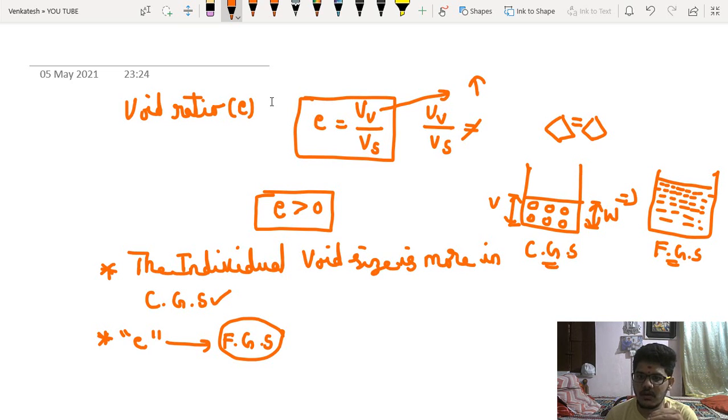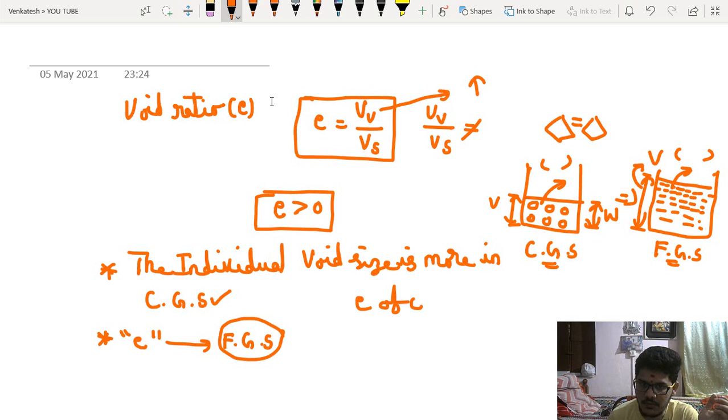So after grinding, what is happening? This volume is increasing. If the volume is increasing, then volume of voids will also increase. If you compare these rice particles with these rice particles, in this there will be no cohesion, but after grinding there will be cohesion. This is just an example of how the void ratio will be more in fine grained soil than in coarse grained soil. The individual void size is more in coarse grained soil, but the void ratio of fine grained soil is generally more than coarse grained soil.